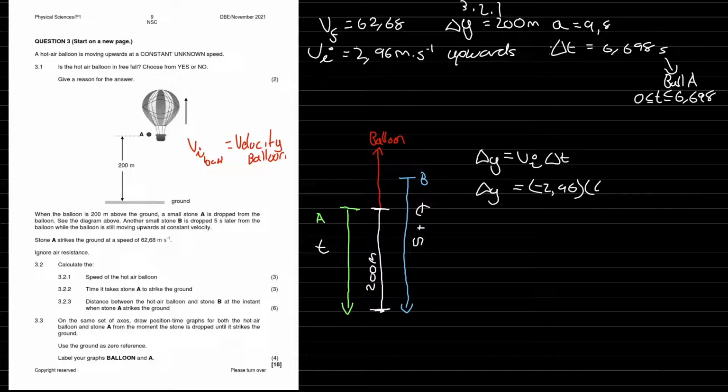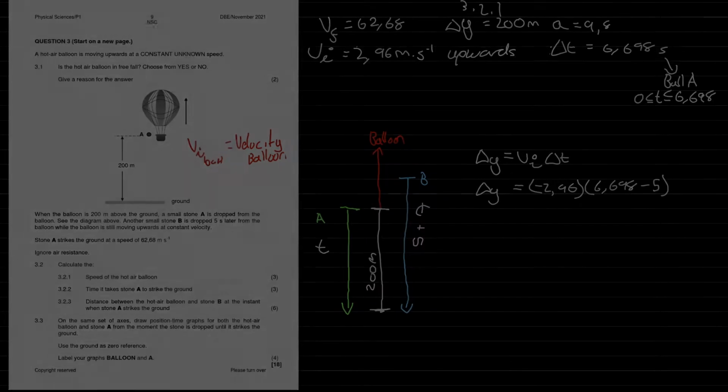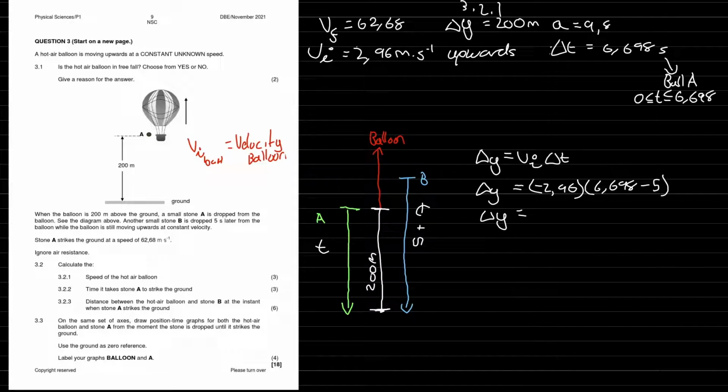So it's going to be 6.698 minus the 5 seconds of delay between ball A going and ball B. Put it into your calculator. You get that the balloon would have traveled a total displacement of negative 5.03 meters, or 5.03 meters upwards. Okay, so now we're going to look at how far ball B went. So this is the balloon. Now let's look at ball B.